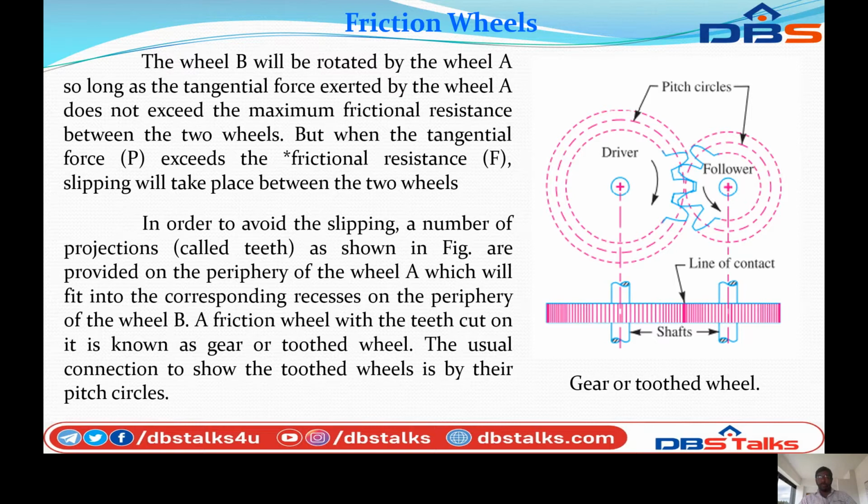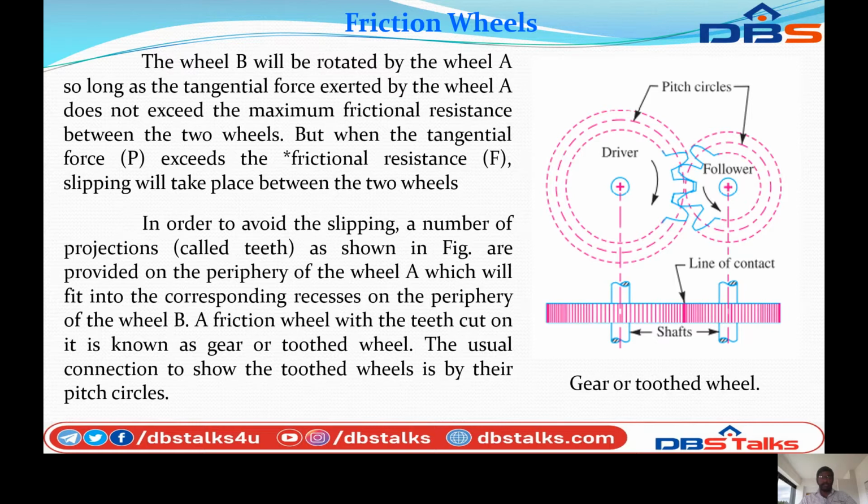In order to avoid the slipping, a number of projections called teeth are provided. As shown in figure B, the teeth are arranged on the driver and follower. The teeth prevent the shafts from slipping. They are provided on the periphery of wheel A, which fit into the corresponding recesses on the periphery of wheel B. A frictional wheel with teeth cut on it is known as a gear or toothed wheel.